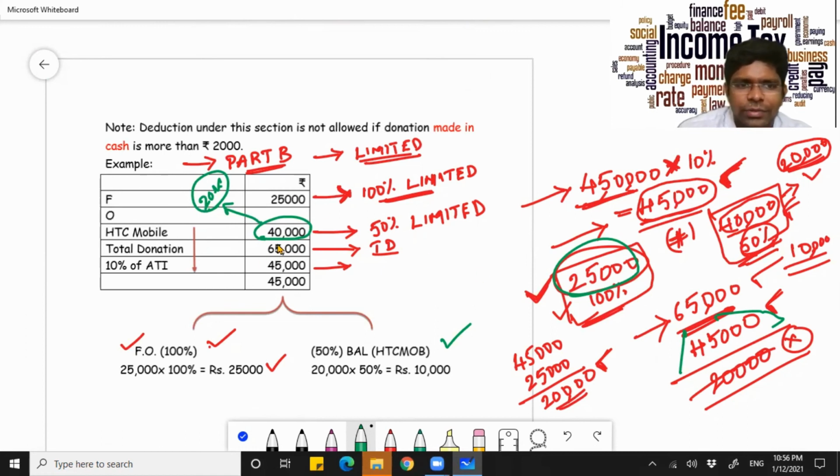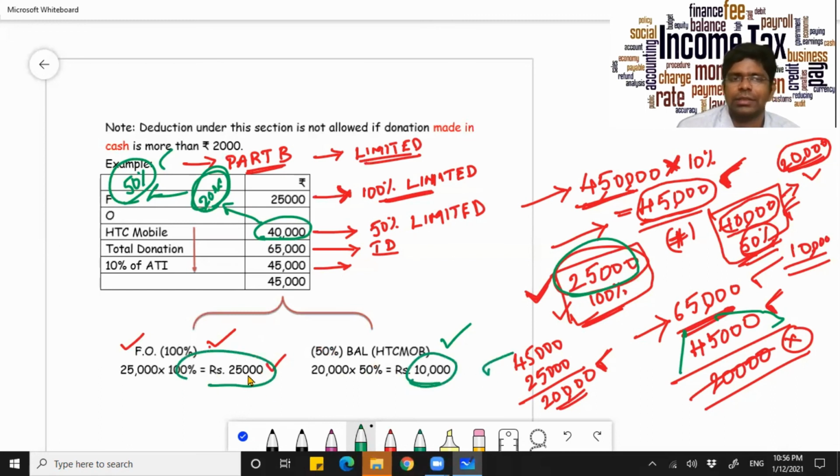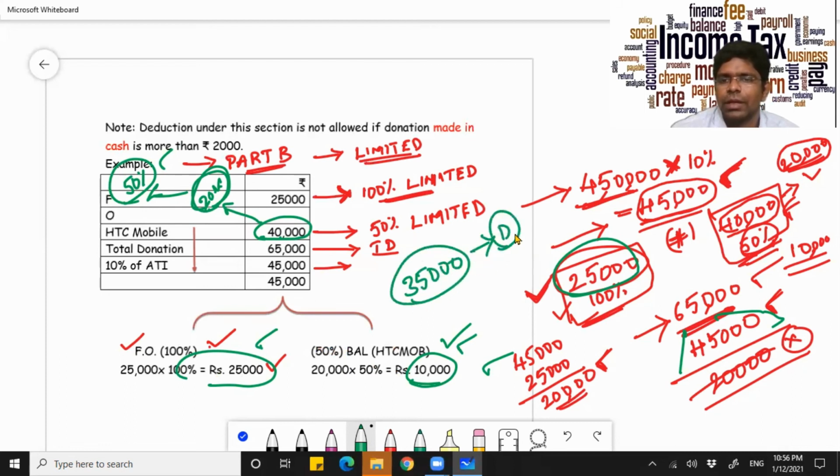And then out of this 20,000, only 50% is permitted. That is 10,000. So your total deduction that you can claim is 25,000 plus 10,000, that is 35,000, out of the total 65,000 that you have actually donated. I hope with this you have understood part B in toto.